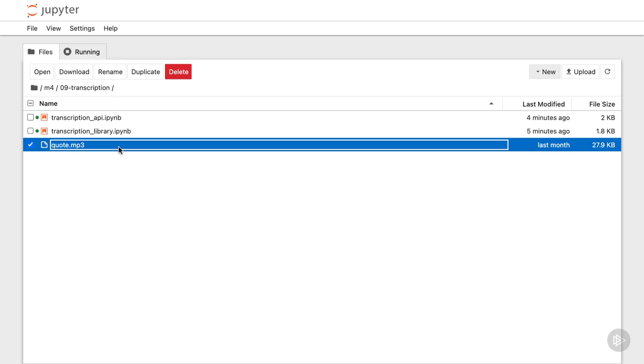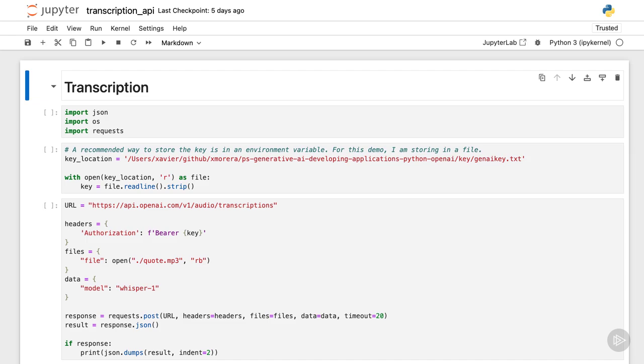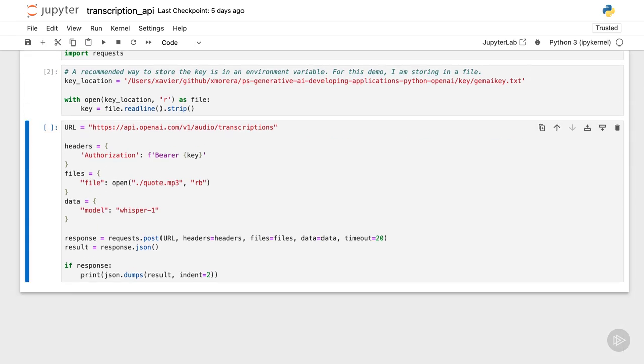Now, let's transcribe it. First, with the API. So, the usual, the imports, the key, and then this is the endpoint, /audio/transcription. I pass the file and specify the model. I make the call, and there it is.